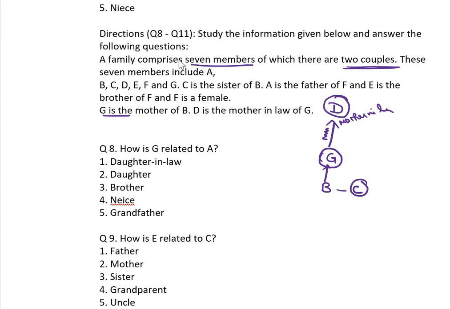Okay. And then here it is given 2 couples are there. A is the father of F. So again I am writing here. A is the father. Father means square. A is the father of F. And E is the brother of F. E is the brother of F. E is the brother. Okay. And then F is a female. So 3 generations. Children are not given here. Any other relation given? No.